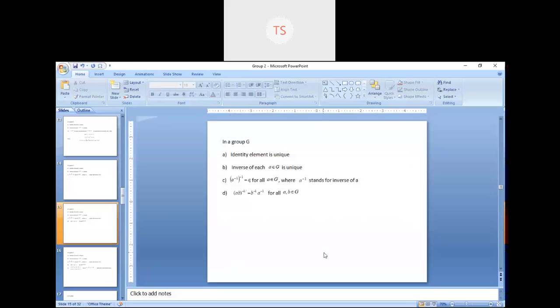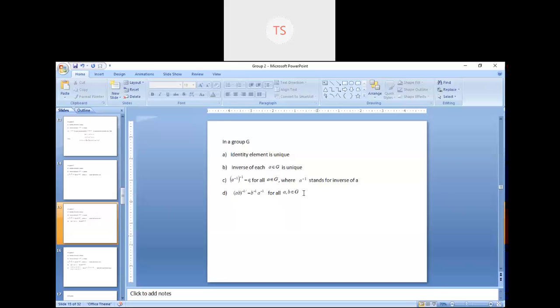Now there is one more rule, which says that the inverse of the product of A and B is equal to B inverse into A inverse. What is important here is the order. The order is A into B within the bracket, but if you open this bracket, you have B inverse into A inverse.